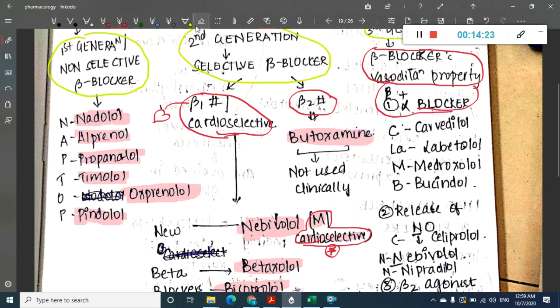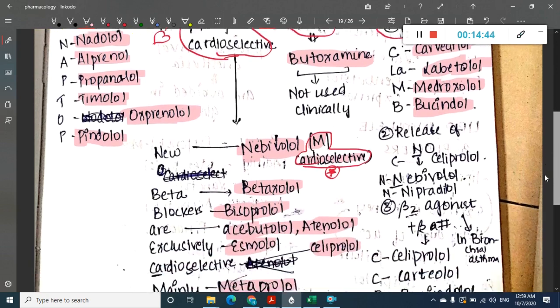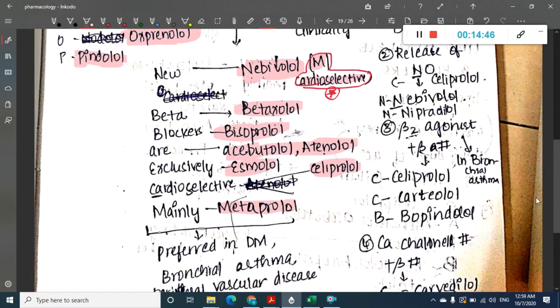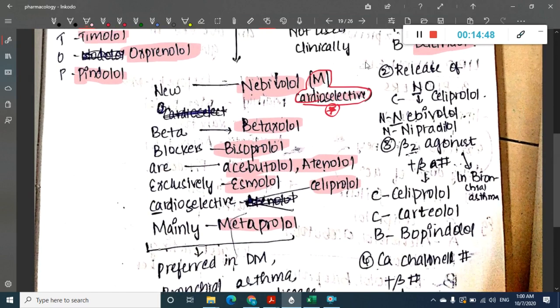What are they? They are given by the mnemonic CLAMP, and these include carvedilol, labetalol, medroxolol and bucindolol. These are beta blockers with vasodilatation property.